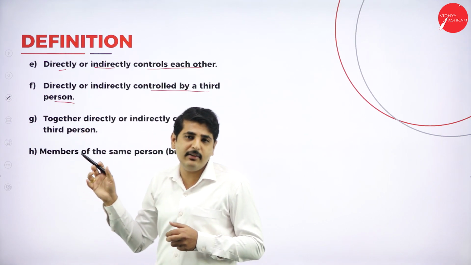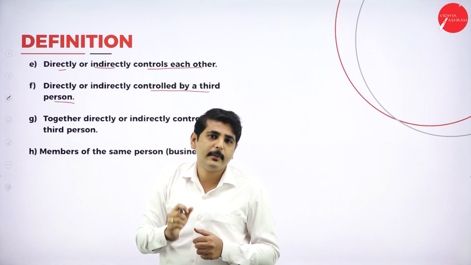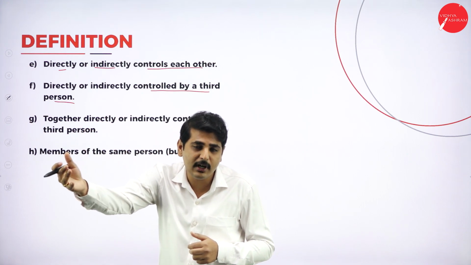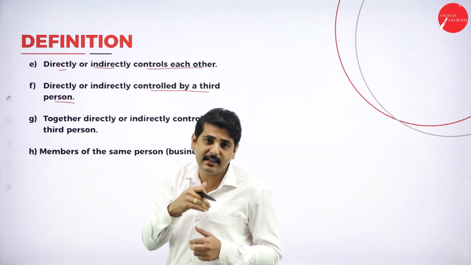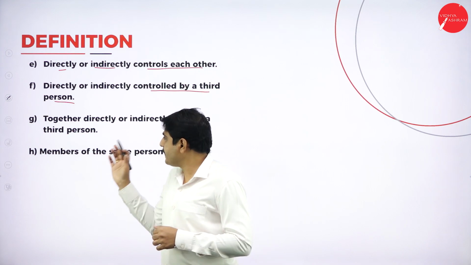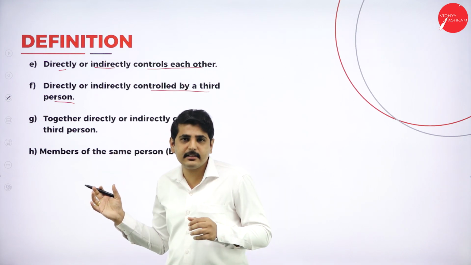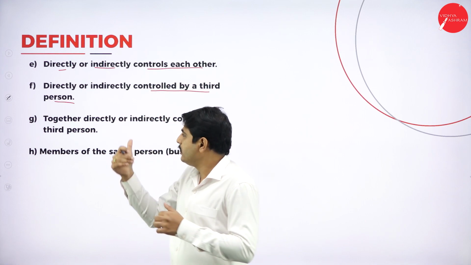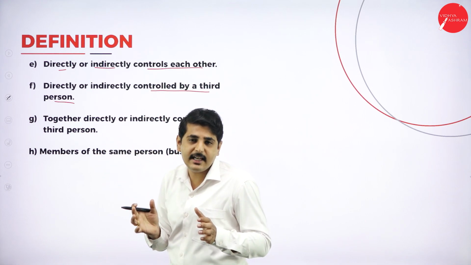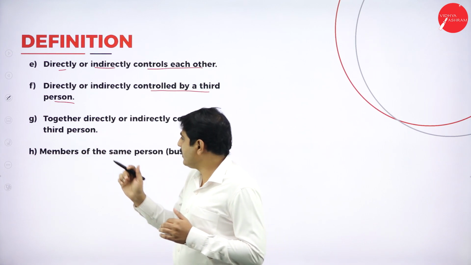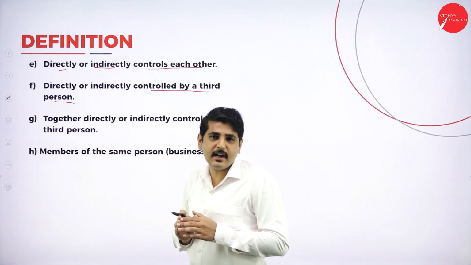Next one, directly or indirectly controlled by the third person. For example, he will not directly control the business. He will tell the other person to control the business indirectly. Then also we can consider him as a related person. Next one, if he tells some other groups or other one or three members to control the business, and we are sending the goods to those groups, then also we will consider them as a related person.